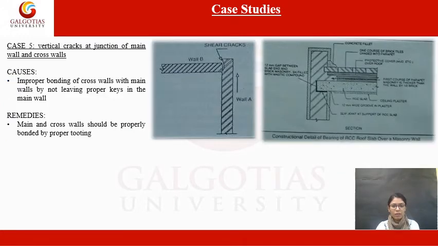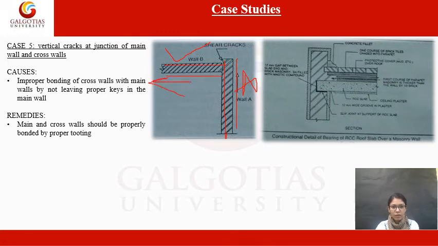Then next is vertical cracks at the junction of main wall and cross wall. For example, like this type of crack. There is this one wall, wall A, the vertical wall, and there is this wall B, the horizontal wall.